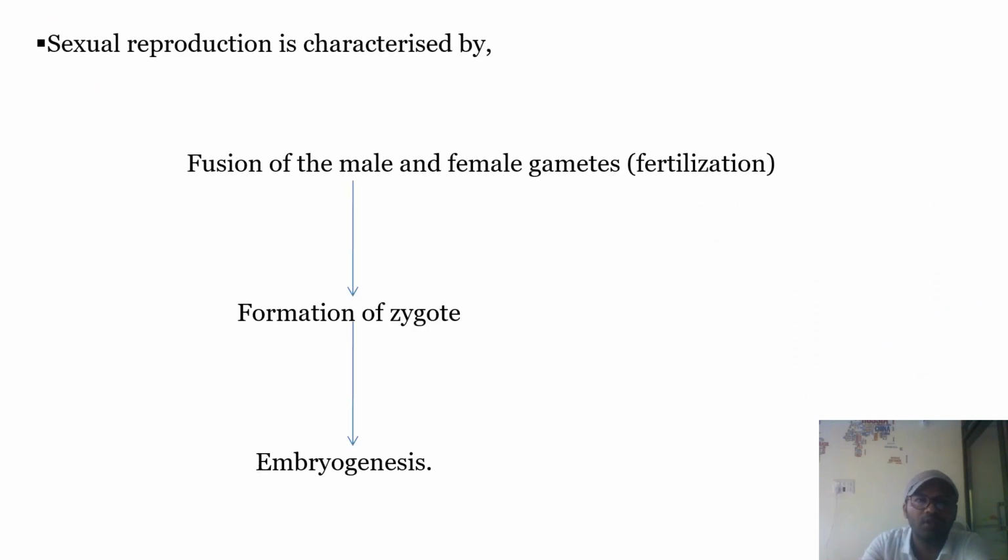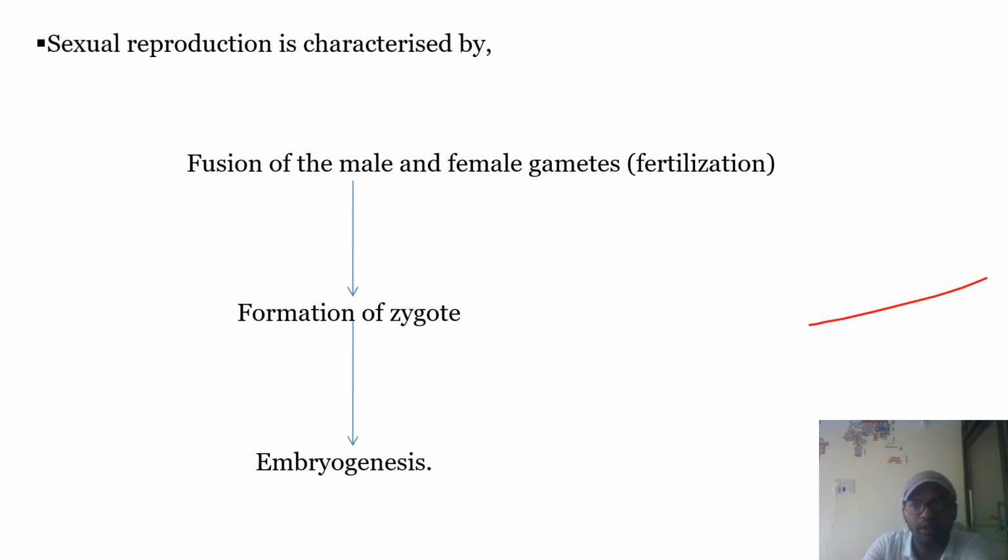So sexual reproduction is characterized by fusion of male gamete and female gamete, that is fertilization, which leads to the formation of the zygote. The zygote will undergo embryogenesis, that is the process of formation of the embryo.